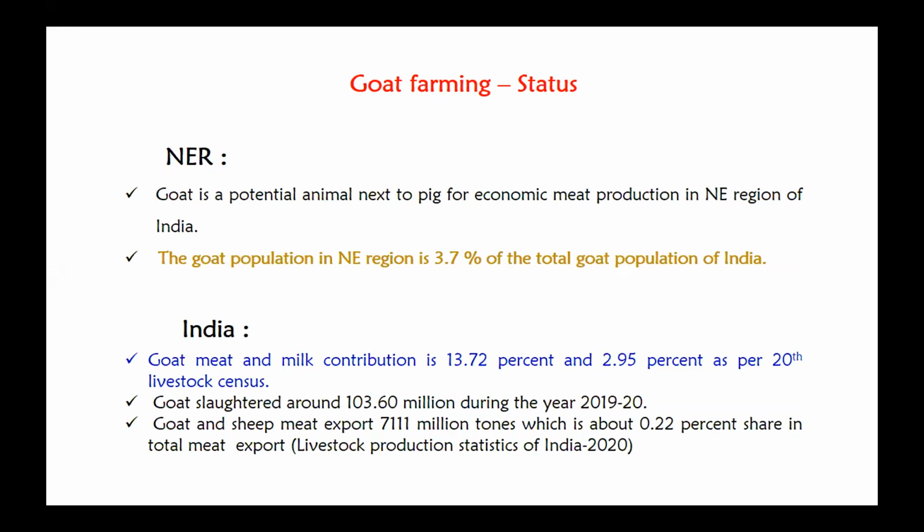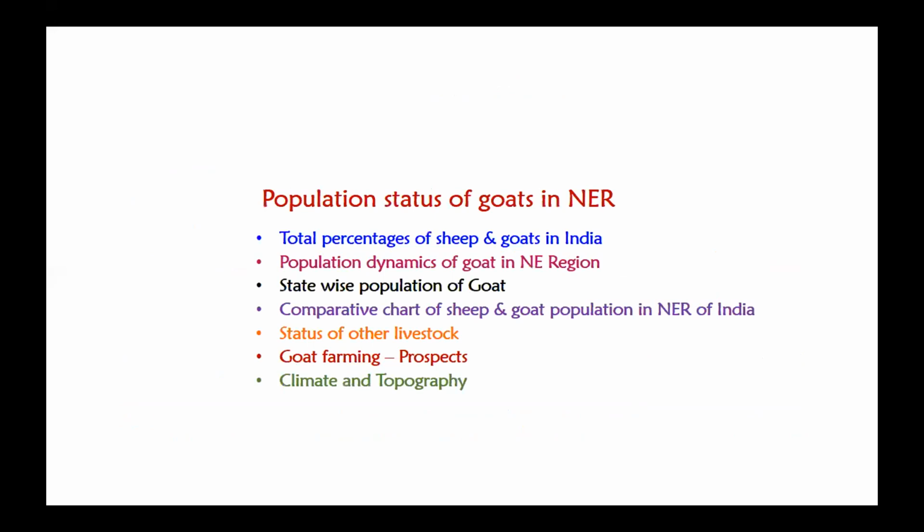of total meat export. Then about the population status of the northeastern region, we are going to discuss one by one: the total percentage of sheep and goat in India, the population dynamic of goat in the northeast region, the state-wise population of goat, a comparative chart of sheep and goat population in the northeast region, the status of other livestock, goat farming and its prospect, and also the climate and the topography of this region.